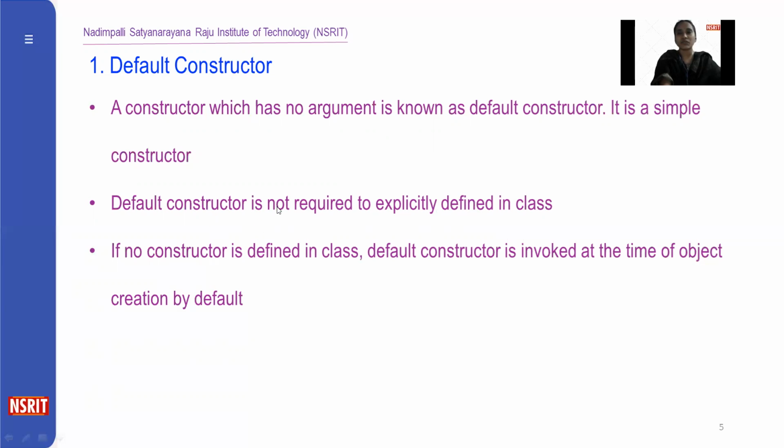Default constructor means it has no arguments; there is no need to pass any parameters to the constructor at the time of object creation. If no constructor is defined in the class, the default constructor is invoked by default.